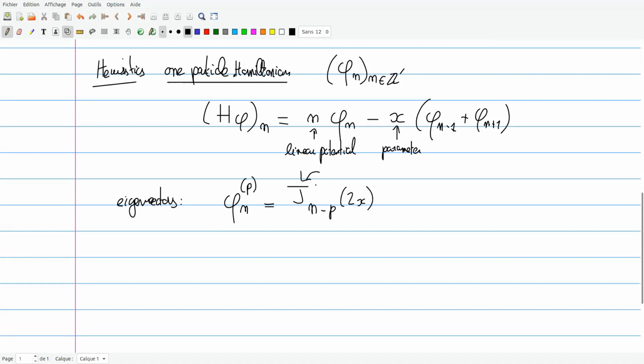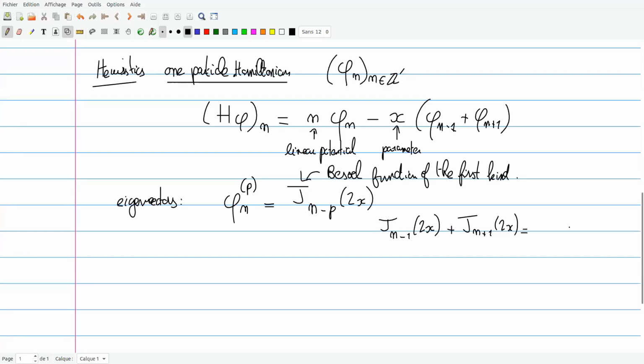J is the Bessel function of the first kind, I believe. The reason why these are indeed the eigenvectors, I found this at least on Wikipedia, is that the Bessel functions are known to satisfy a simple recurrence relation, which is J_{n-1}(2x) + J_{n+1}(2x) = (n/x) J_n(2x).